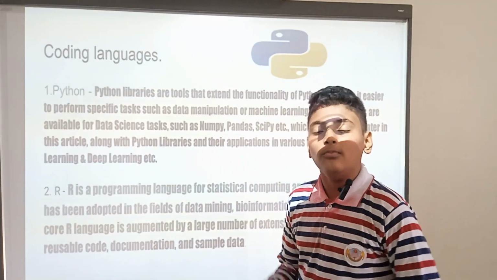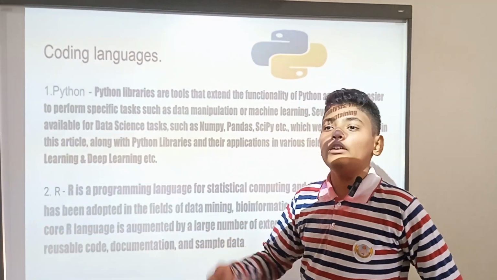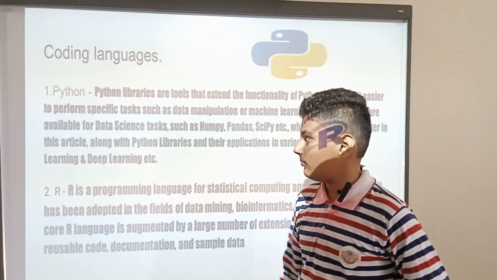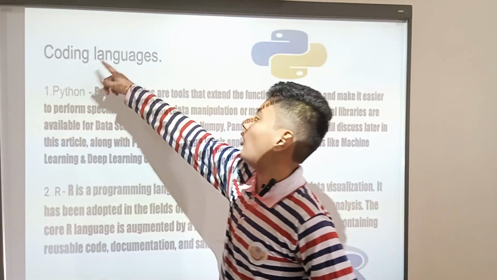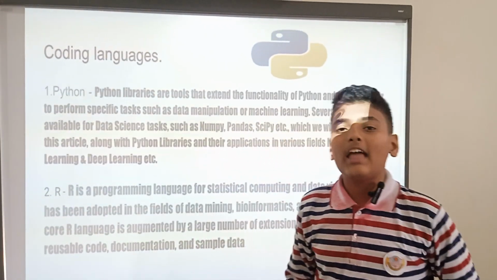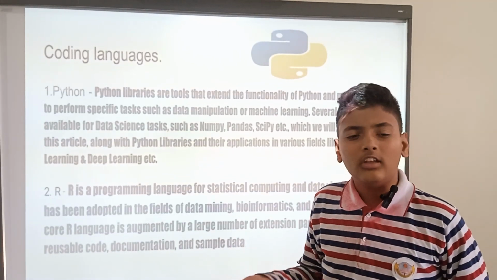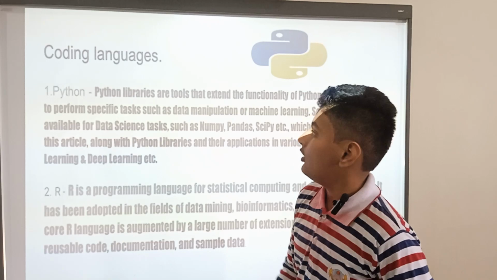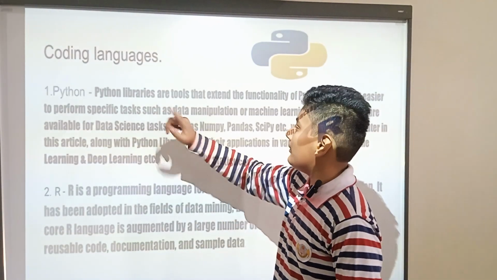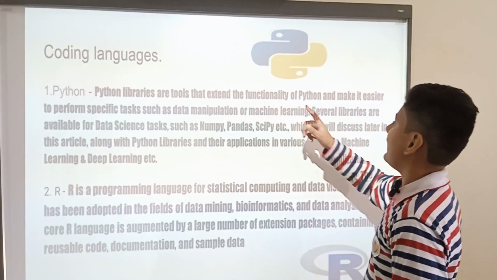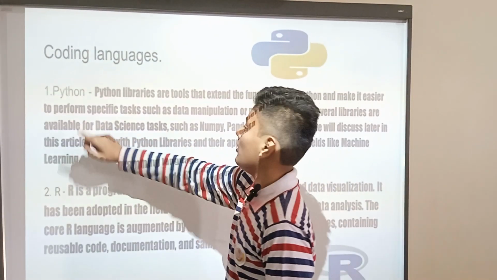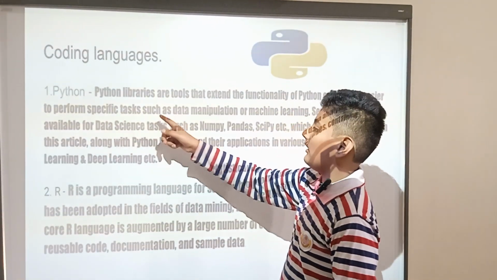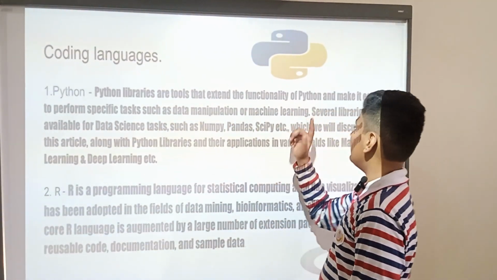So in this video, we will learn about what requirements we need in data science. The first requirement is a coding language. The coding languages we need for data science are Python and R. We all know Python libraries are tools that extend the functionality of Python and make it easier to perform specific tasks such as data manipulation or machine learning.